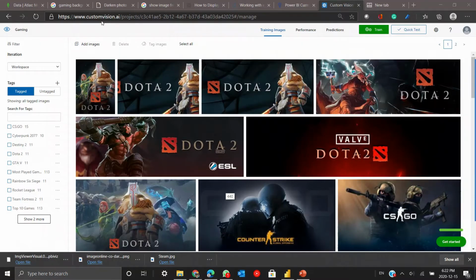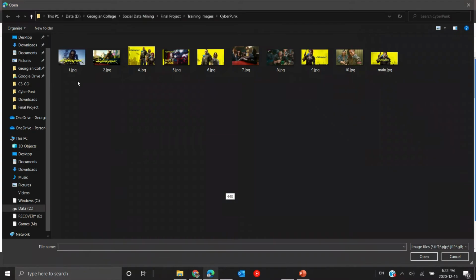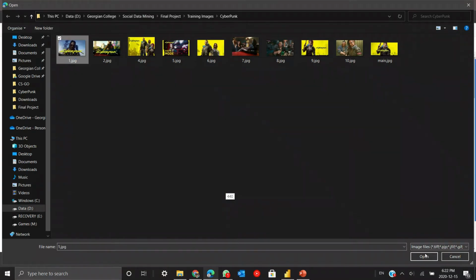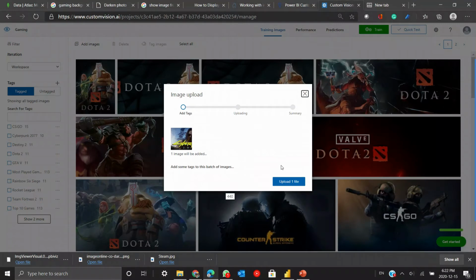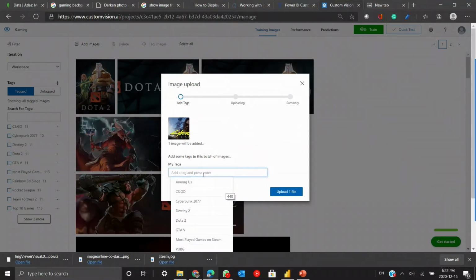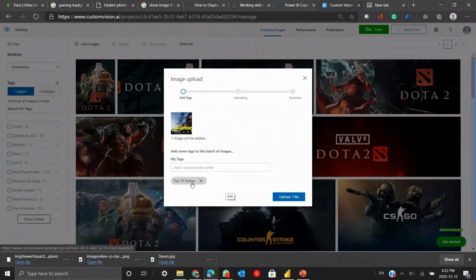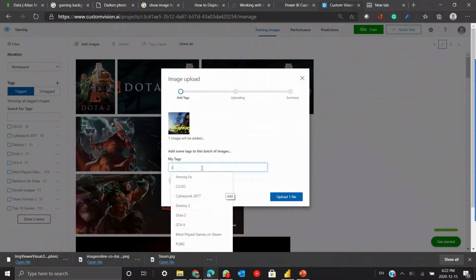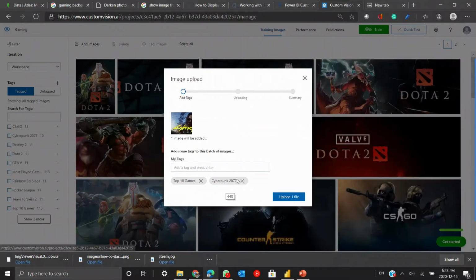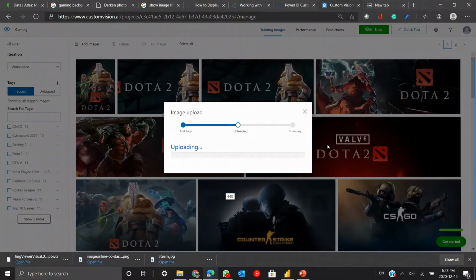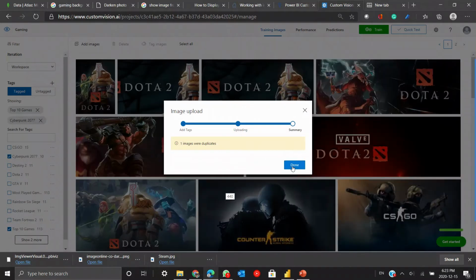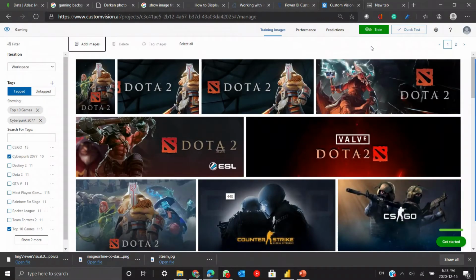This is how we added the images. After adding the images, we need to put the tags. Like we would put the main tag of top 10 games, and then we would add the sub tag, which is our game name, and upload the image. Once the image is uploaded, we would train our model, and after the model is trained, as we have done in this project, we would go to the quick test.